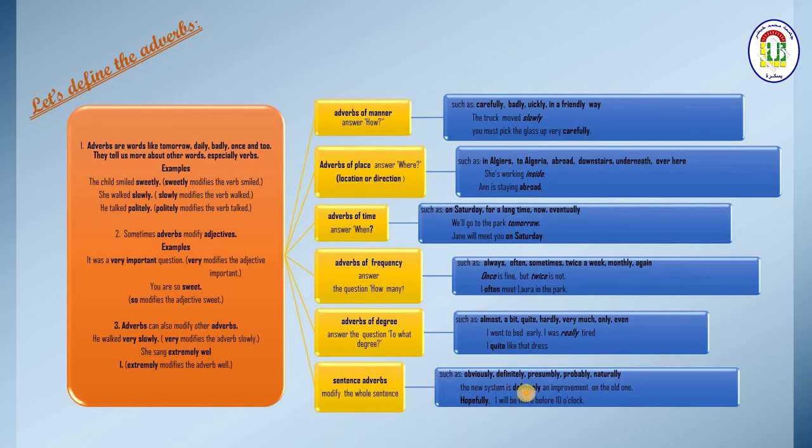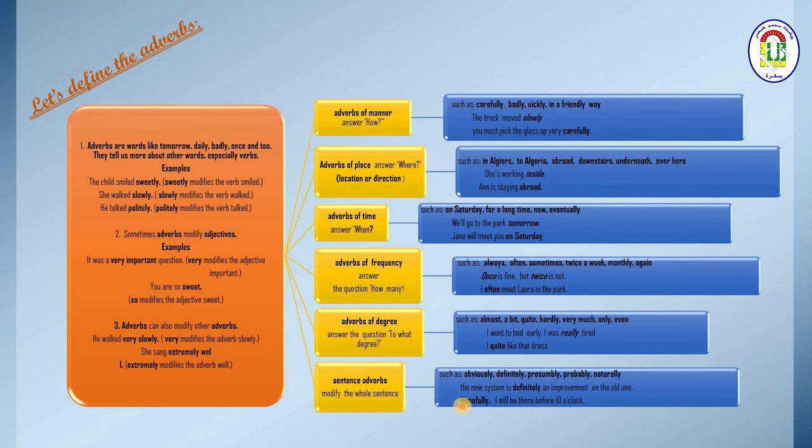The new system is definitely an improvement on the old one. Definitely here modifies the whole sentence. I'm talking about the new system and how it is an improvement on the old one. So here I don't specify a noun or a verb or anything else. I specify the whole sentence.